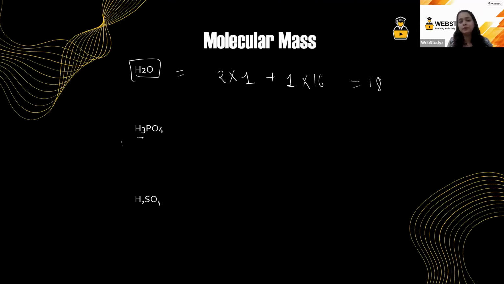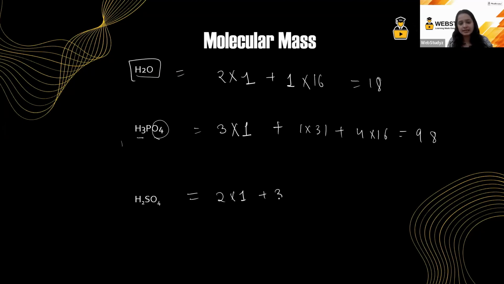Similarly, if I talk about H3PO4, we have 3 into 1. Phosphorus is 1, so 1 into 31. Plus oxygen is 4 over here, so 4 into 16. And the value will come out to be 98. Similarly, if I talk about H2SO4, we have 2 into 1 plus 32 plus 4 into 16, and again this value will come out to be 98. I hope this is clear.